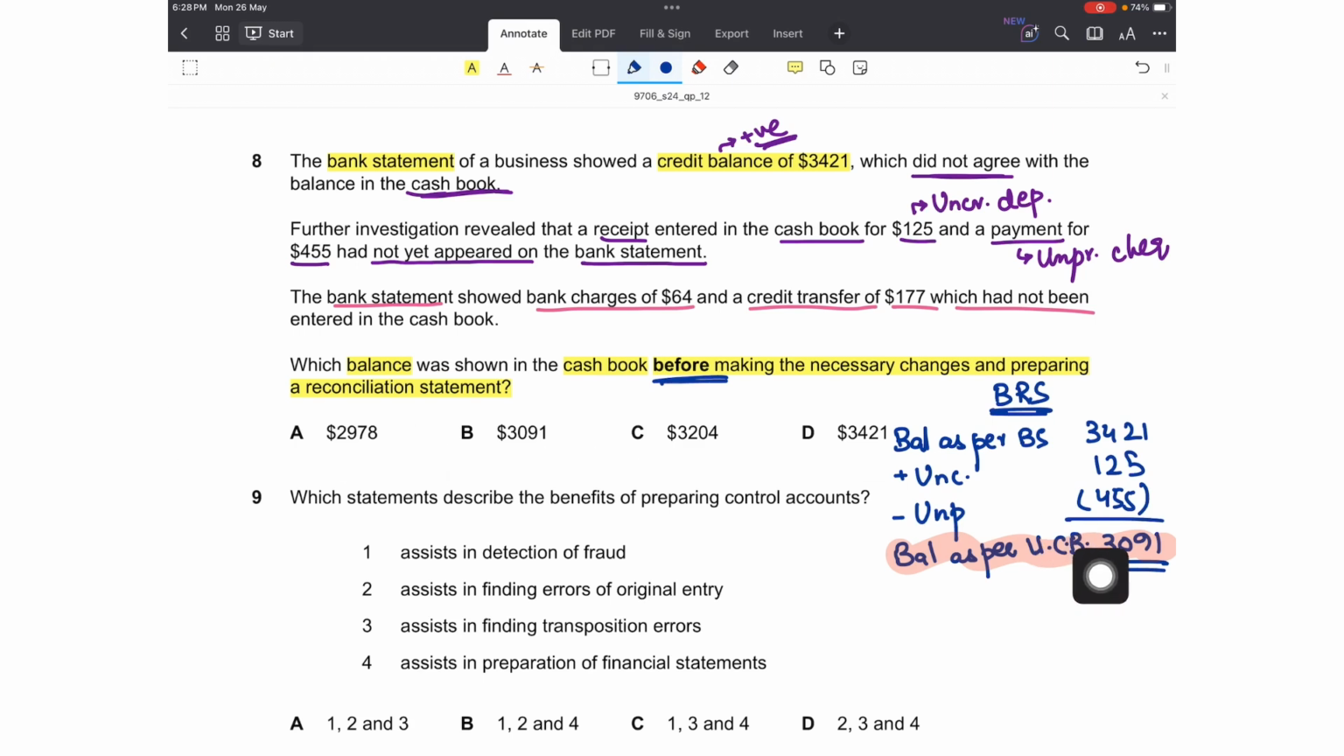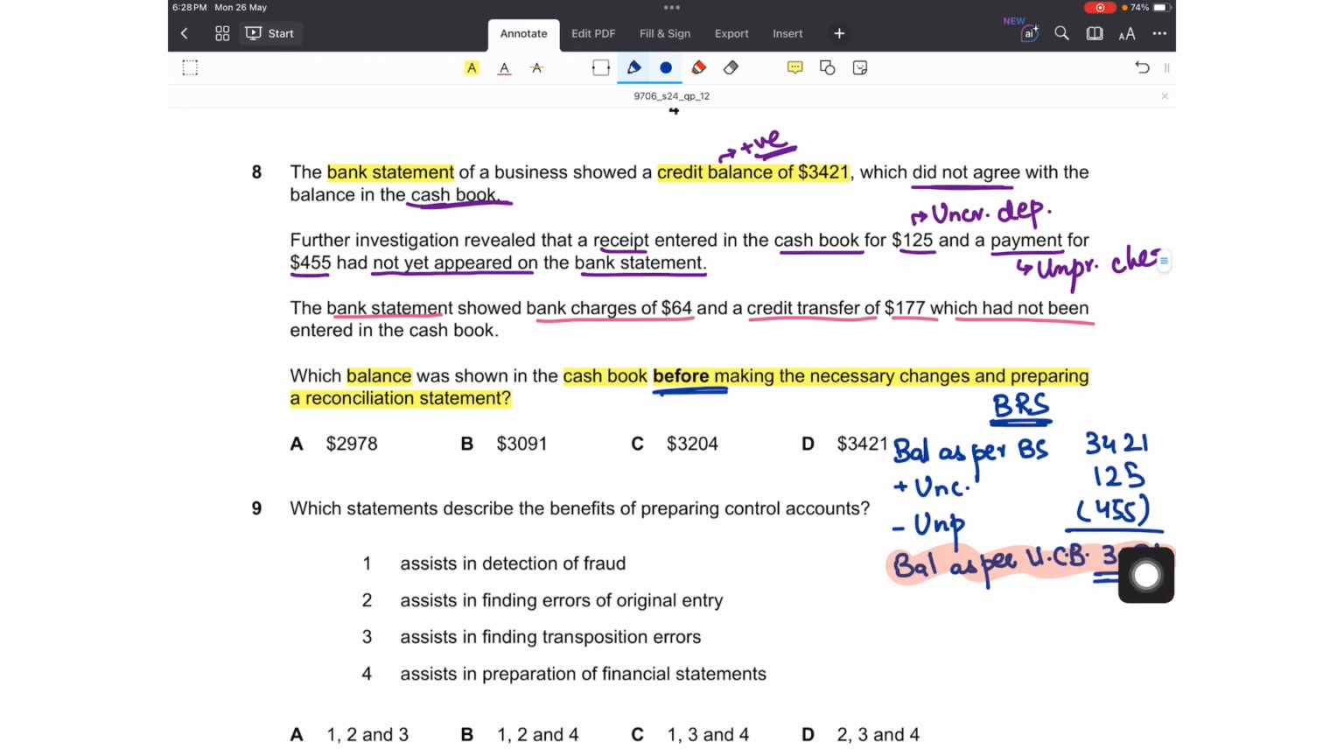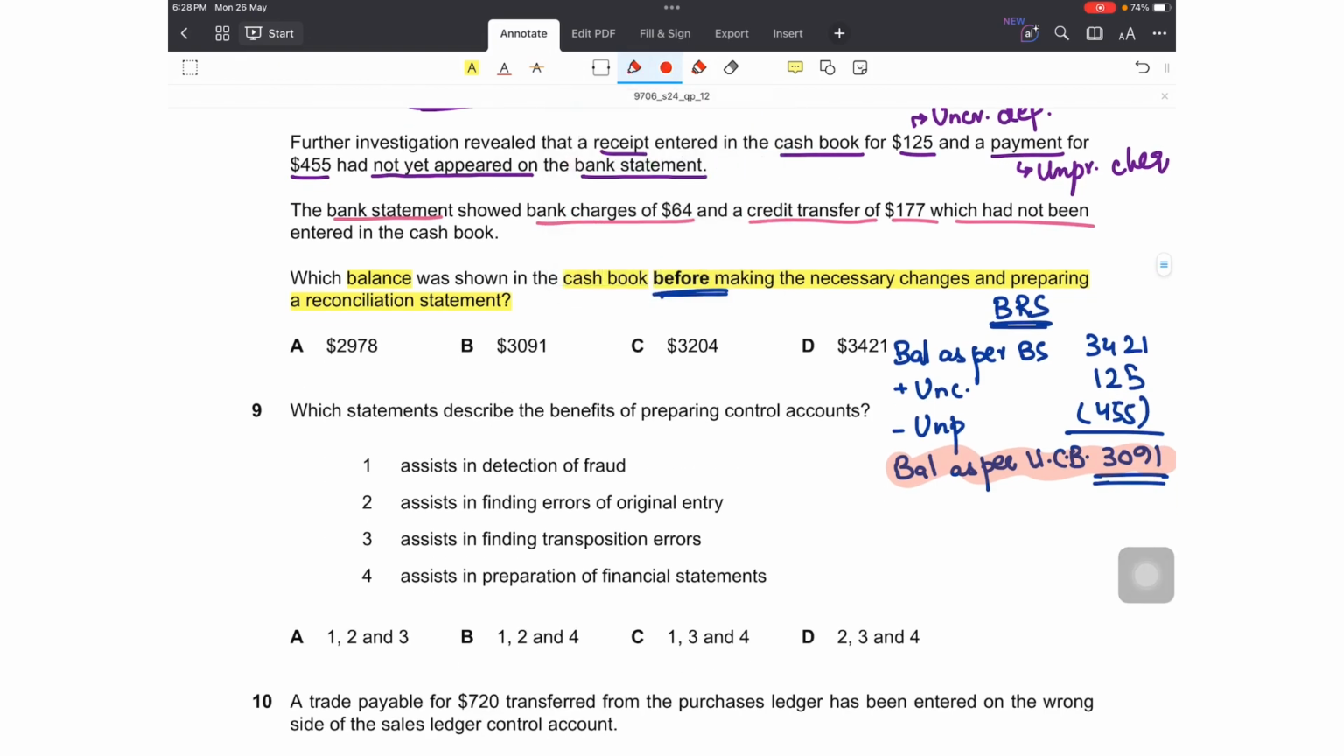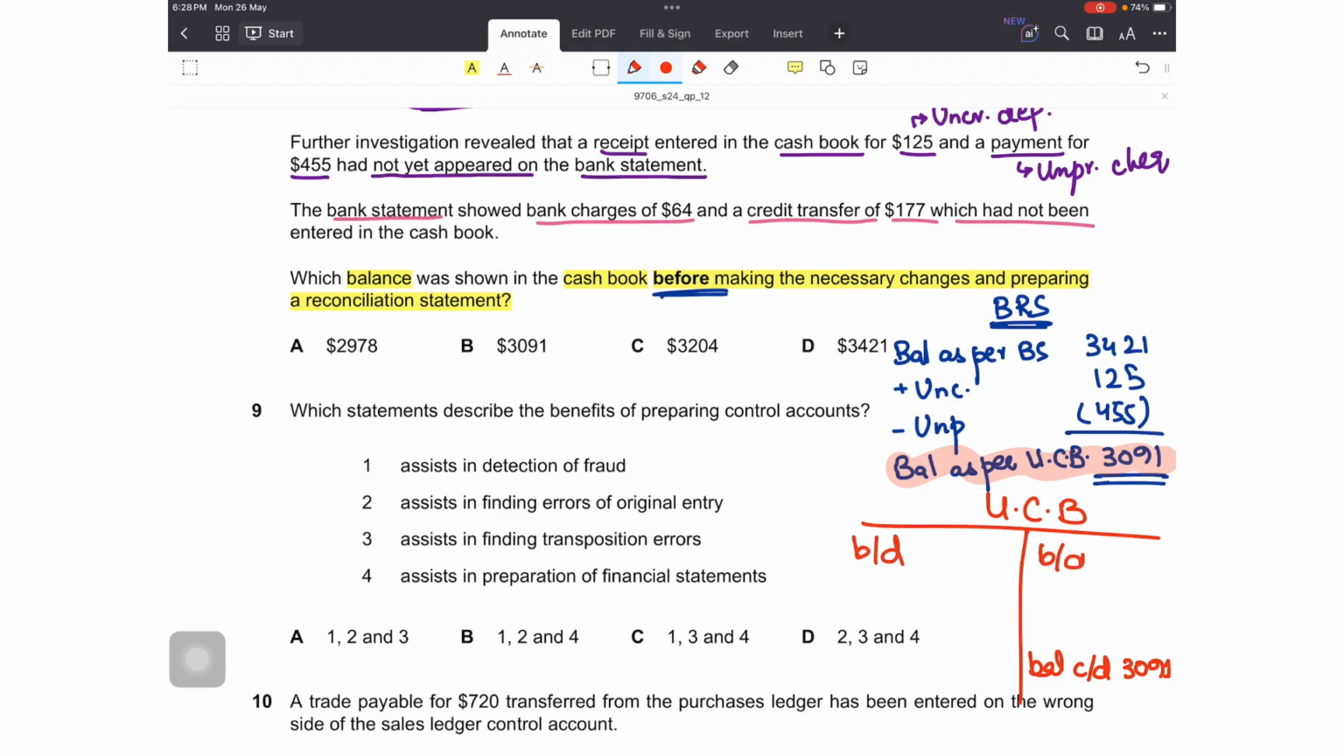Now if we have found this, we can easily go back to the opening balance of the cash book. Let's make an updated cash book over here. Now 3091 is the balance carried down. It would have been the balance carried down after correcting all the errors. Now the balance brought down could fall on the debit side or on the credit side. We have to find that out. How would I do that? 3091 is the updated balance, that is not the opening balance.